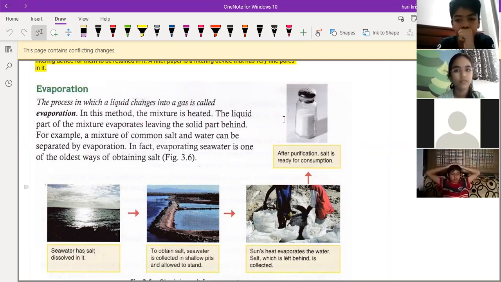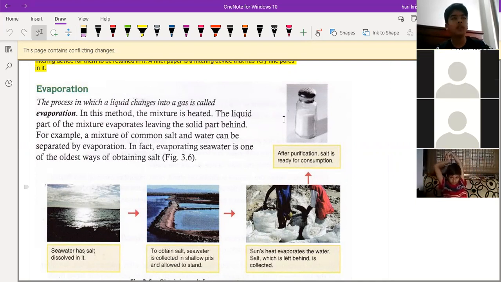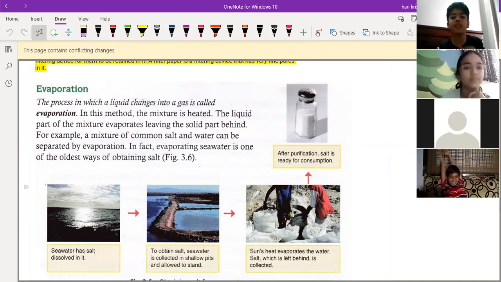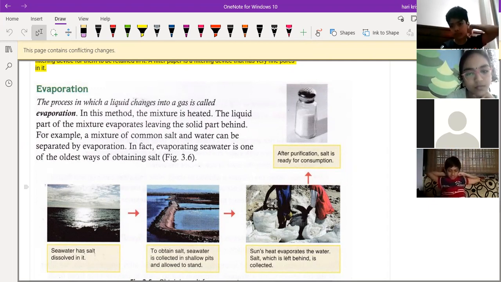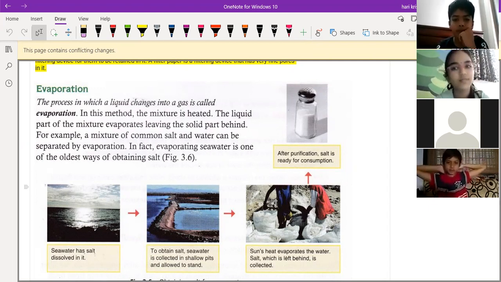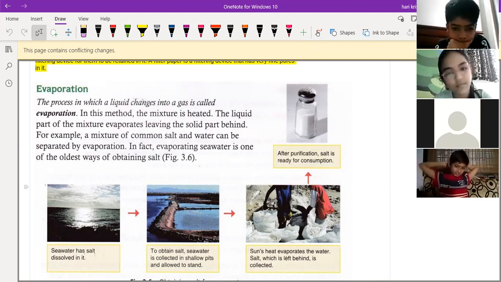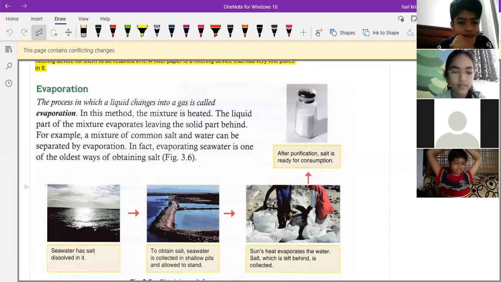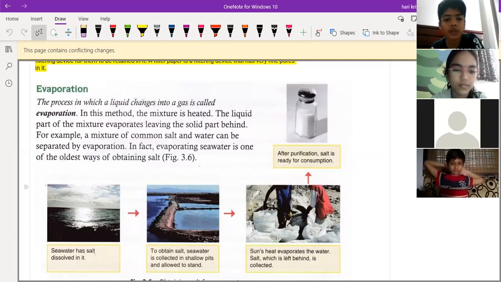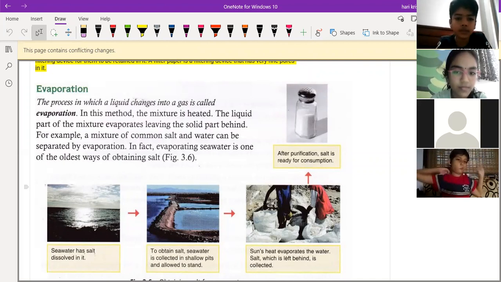What is the meaning of rock salt? Sir, salt that is in the rock. Sir, there is salt in the rock. Not like that. You can see in the picture number 3, a rock made of salt. Yes, sir, we can see the third picture. So in the third picture, what will happen after the water is evaporated? The salt will form a thick rock-like structure, right? So not completely purified salt, that is rock salt.